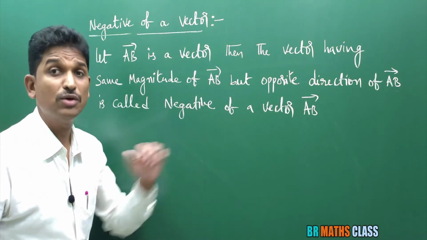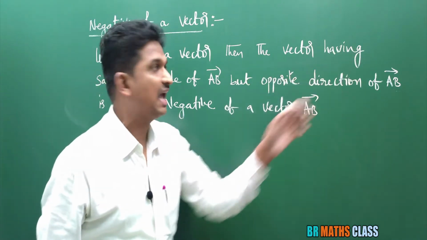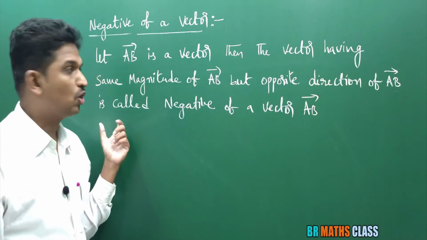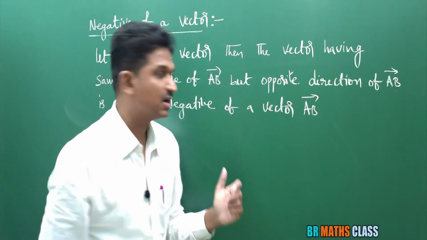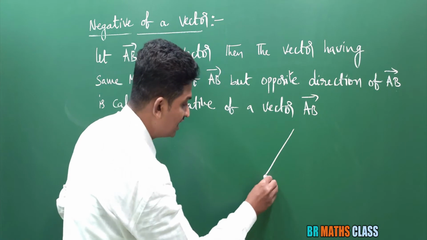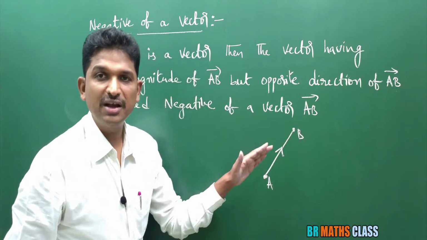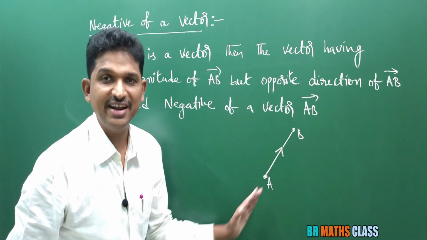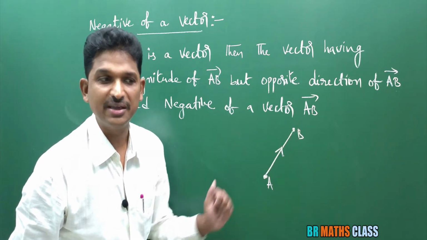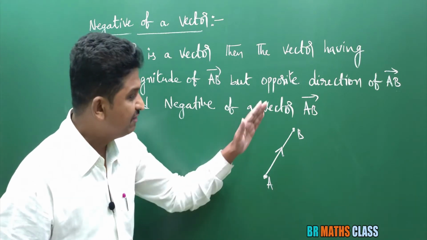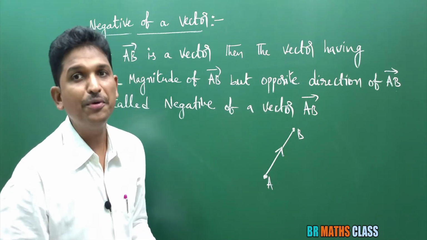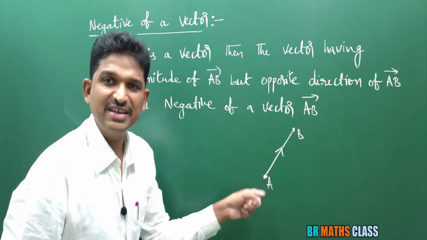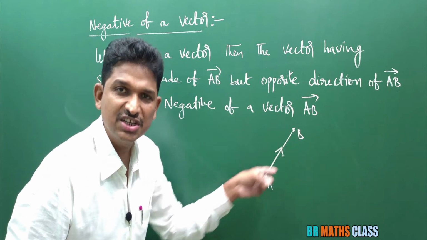You know that AB bar is a directed line segment whose initial point is A, terminal point is B, directed from A to B, and whose magnitude is AB. Now, what is the vector having same magnitude of AB bar but opposite direction? AB bar's direction is from A to B, so exactly opposite direction is from B to A.